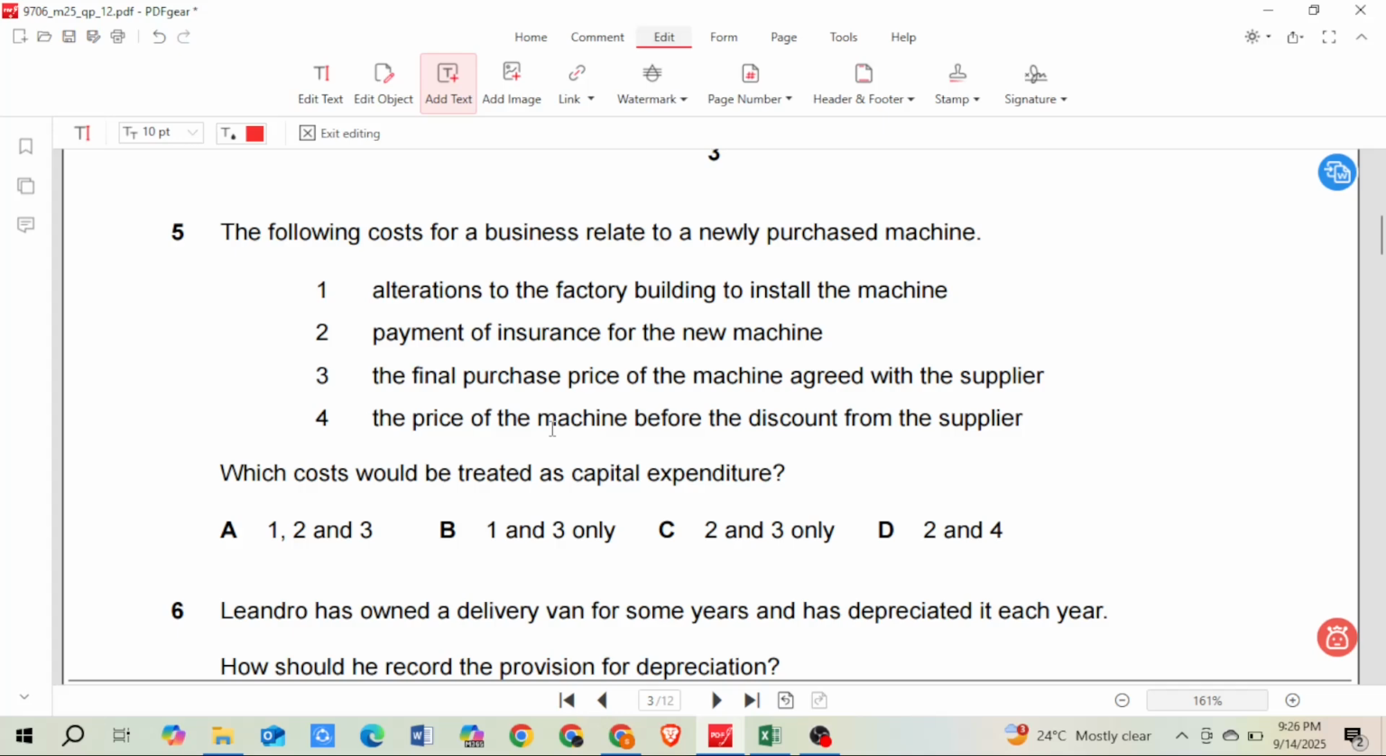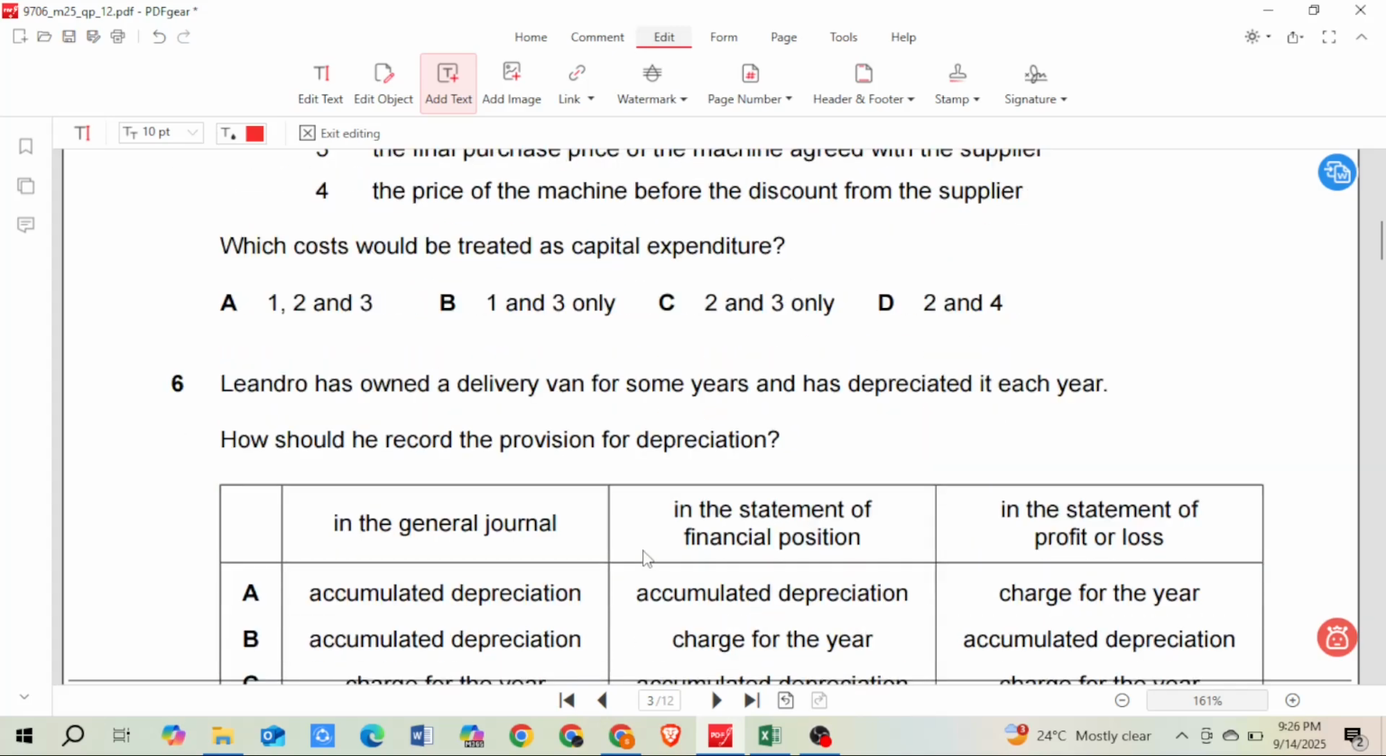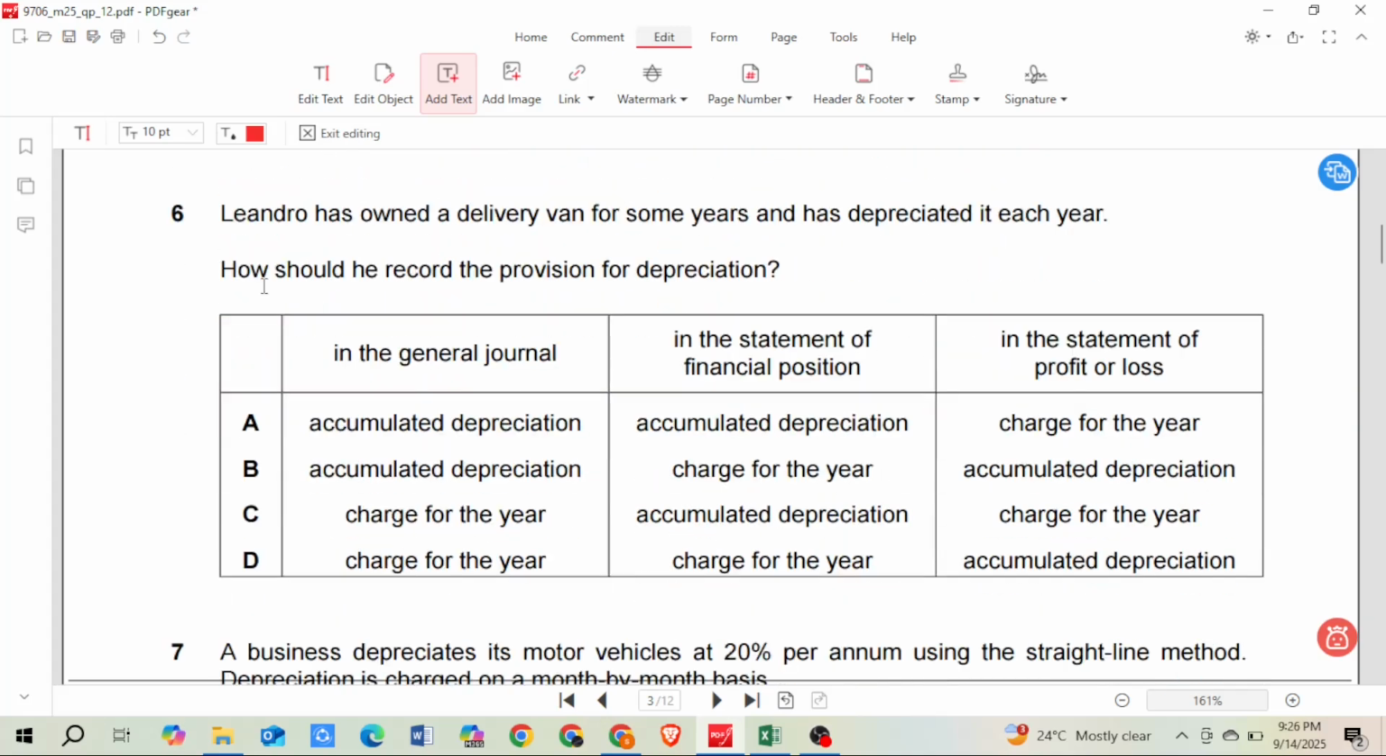Now after we discussed with the supplier, we came up with the final price, so we do not consider this price as well. So your correct answer for question number 5 is 1 and 3. So B, only 1 and 3. Let's go to the next question. Question number 6.